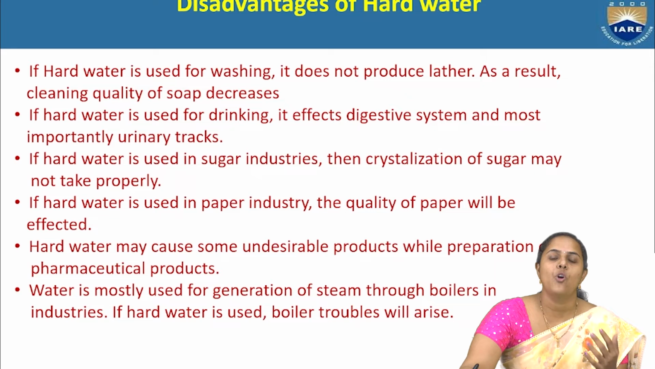If we see the problems that are faced in the industries, for example, in sugar industries, crystallization is a very important step in the processing of sugar. So, if hard water is used in sugar industries, that crystallization step will not take place properly. So, obviously, that will be a loss. The quality of the sugar and the time, money, everything will be in loss.